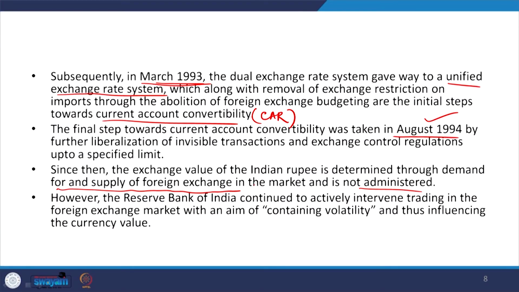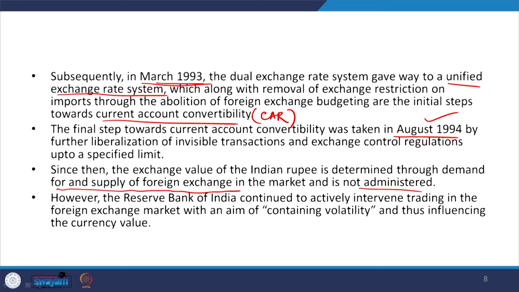Since then, the exchange value of the Indian rupee was determined through demand for and supply of foreign exchange in the market and is not administered. The exchange rate value of the Indian rupee was determined through the market, not by the administered rates. So, demand for and supply of foreign exchange, especially for the current account transactions, were completely market based, especially from August 1994.